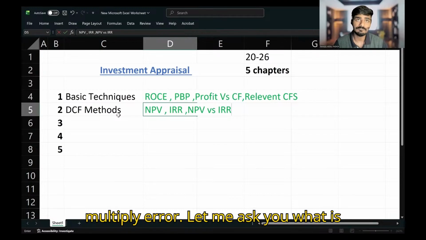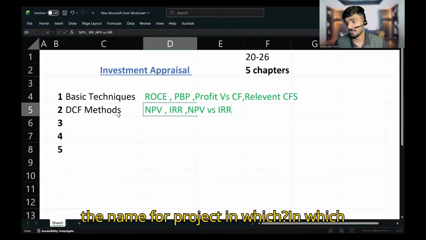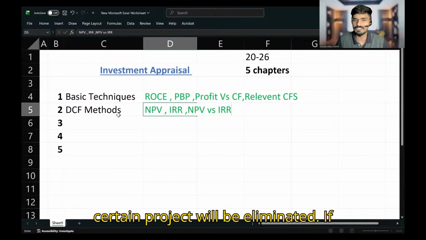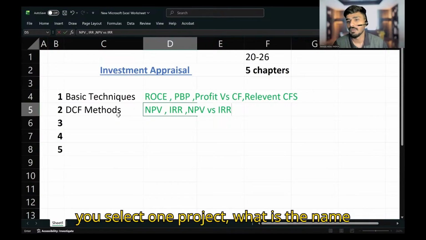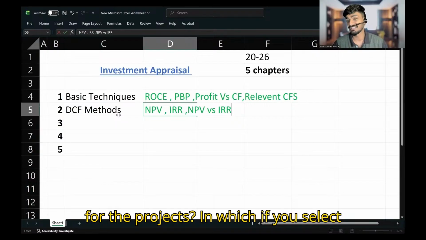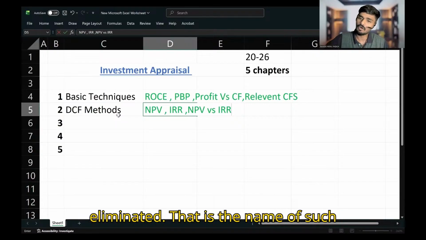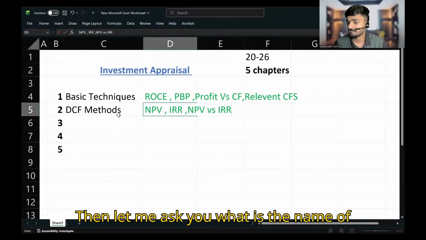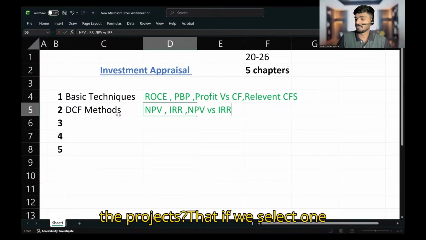What is the name for projects in which, if we select one project, all other projects should be eliminated? It's mutually exclusive projects. Then let me ask you, what is the name of the projects in which, if we select one project, all other projects are also selected?